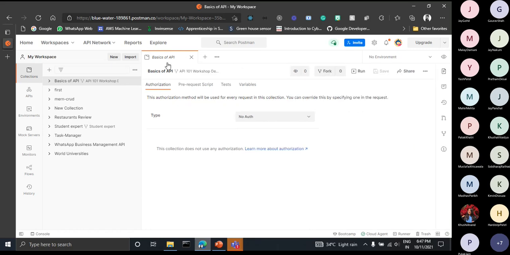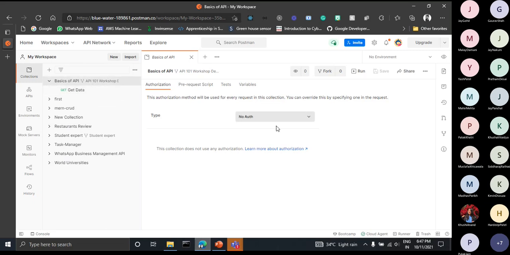After forking this, you can see here the fork of that API has been created in your account. You will be seeing it here in My Workspace. Now you wouldn't be seeing this other thing as I have created it myself. You would only be seeing this basic API thing.